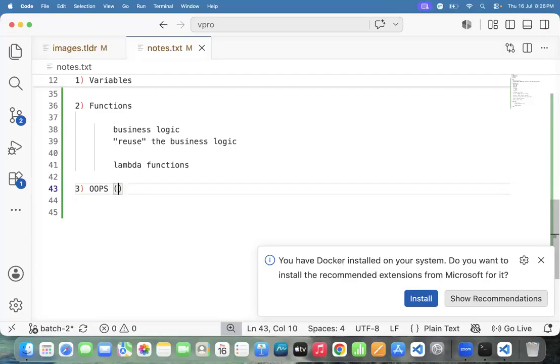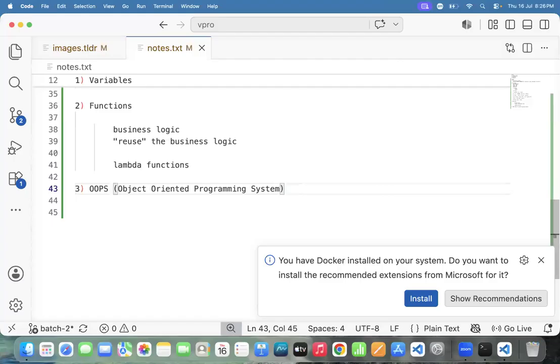What is OOPS? OOPS stands for Object-Oriented Programming System. Dasari garu, you already have the idea of OOPS, na? Yes, sir, I have a little bit of an idea, but I'm from a non-native background. Sorry to interrupt you.